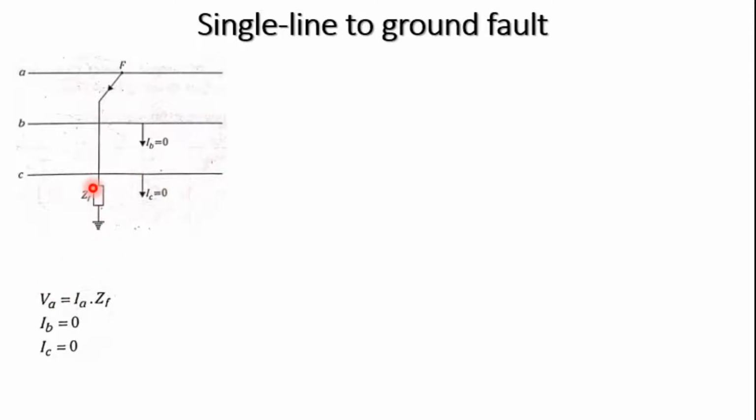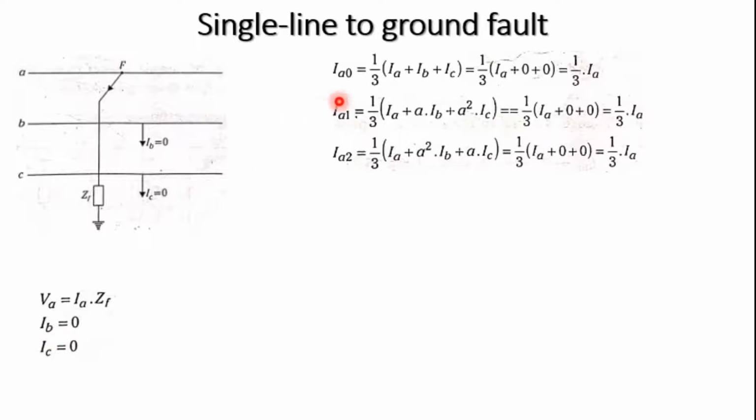If it were solidly grounded, the voltage would be 0, but it is not grounded directly. It is grounded through a fault impedance. So it depends on the voltage drop across it, that is VA is equal to IA into ZF. Based on this we have to calculate the symmetrical components. Because IB and IC are equal to 0, we calculate the symmetrical components of the current. We know that IA0 is equal to 1 by 3 times (IA plus IB plus IC). Since IB plus IC is equal to 0, we directly get 1 by 3 times IA.